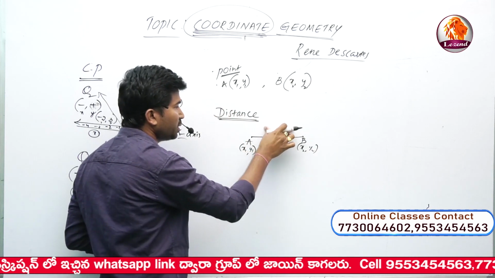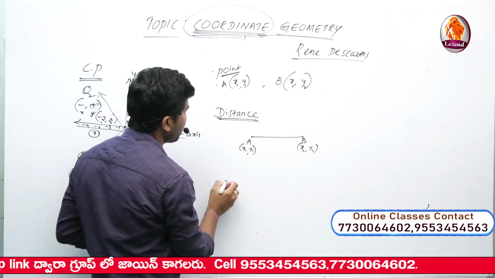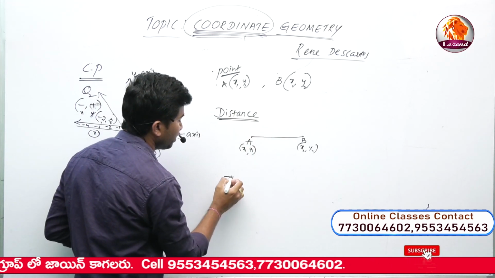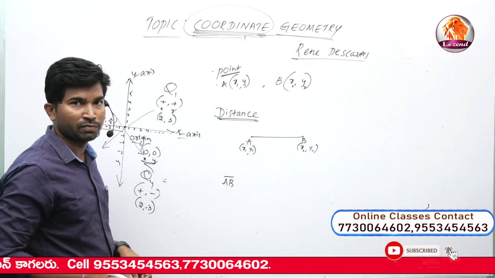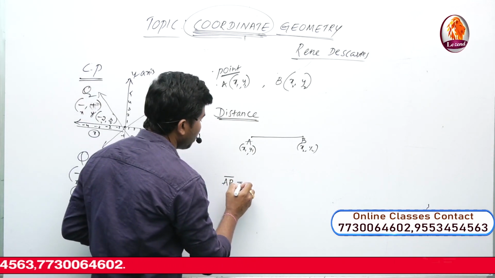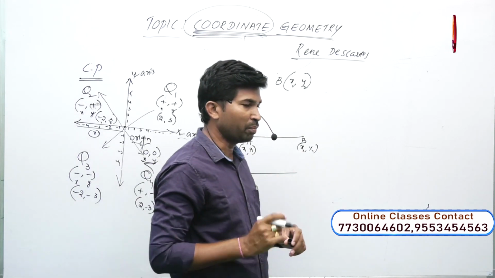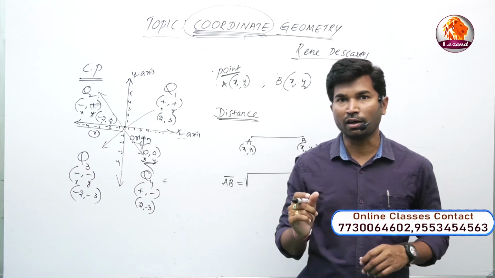So what is the distance from A to B? Distance is indicated by AB bar, a shortcut. In mathematics we use only shortcuts. AB bar. Now what is the formula and how do we get the value of the distance from one point to another point? We have one formula.